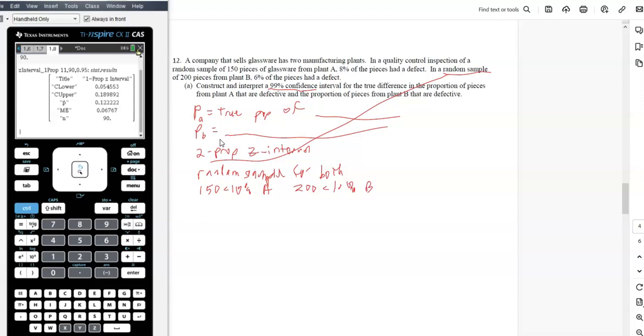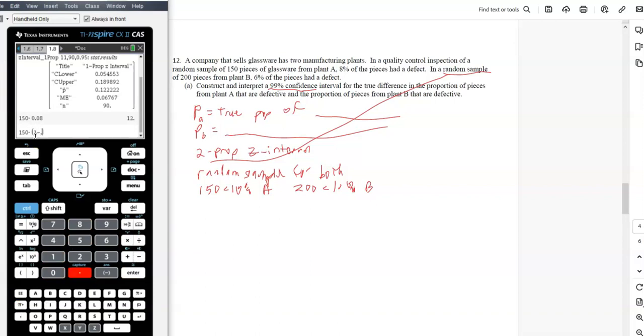Okay, number of successes and failures. So let's get out the calculator. So I may not write all this down, but you need to do this. So 150 times 0.08, 150 times 1 minus 0.08. So those are number of successes, failures for A. They're both bigger than 10.